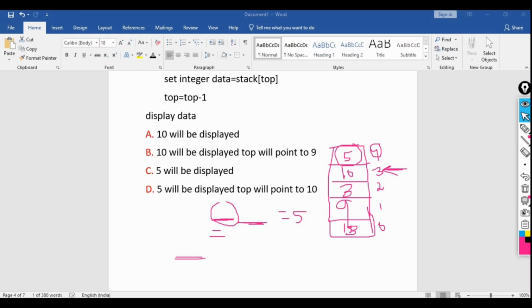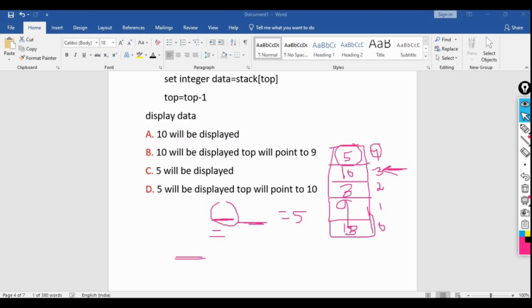5 will be displayed and top will point to 10. That means what is the top value right now? 3, and 3 will be pointed to this 10 only. Here it is not saying that top value will be 3. Top will be pointed to 10. Pointing to something and assigning something is totally different thing.